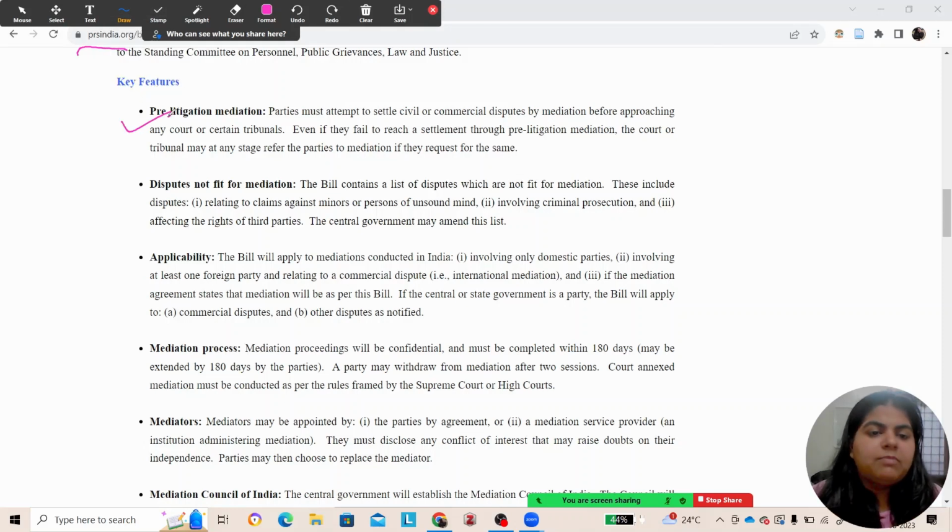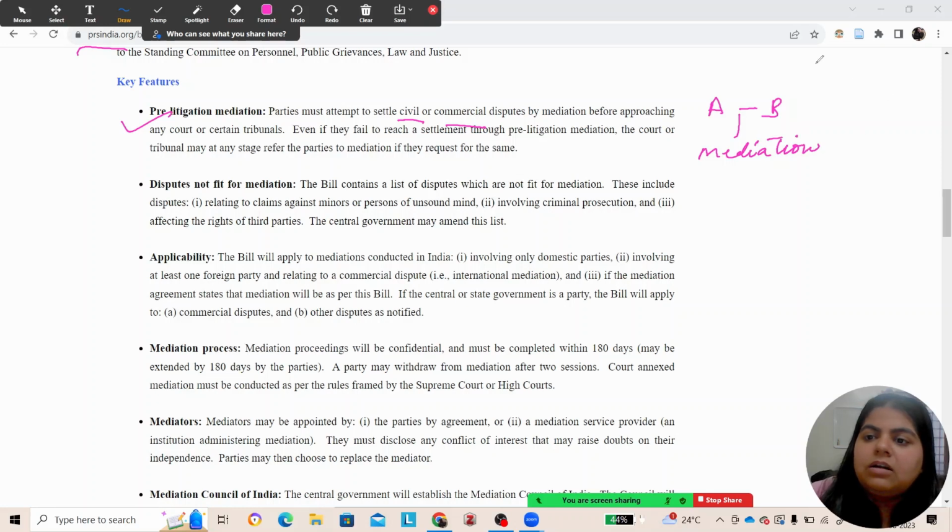So the Mediation Act now makes it mandatory that for any civil or commercial dispute, like person A sold a car to person Y and they have a dispute related to the consideration amount, they do not need to reach the court directly, or go straight to the consumer tribunal or the court. The Mediation Act makes it mandatory that you should first resolve your dispute by mediation, out of court mediation.